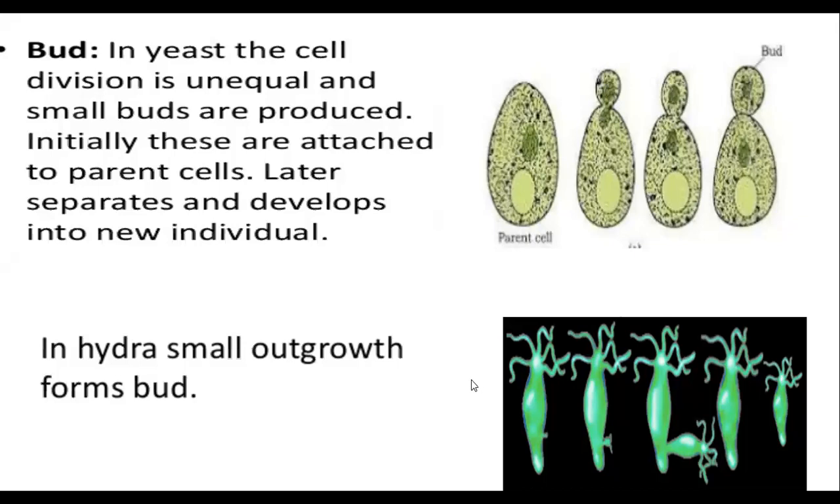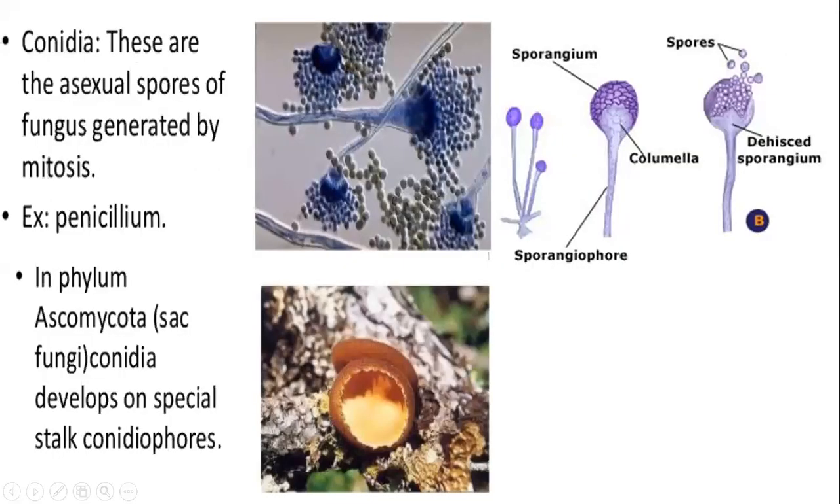Yeah. So before I go to that external, this is also an external type of asexual reproduction. This is conidiospores, or conidia. Conidia are the asexual spores of the fungus which are generated by mitosis.